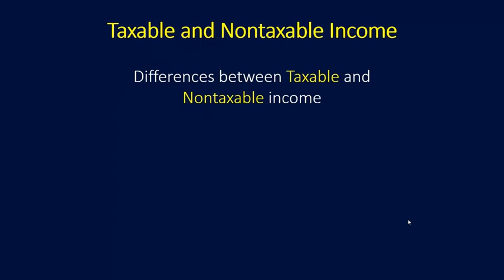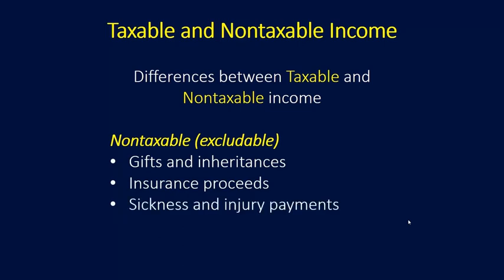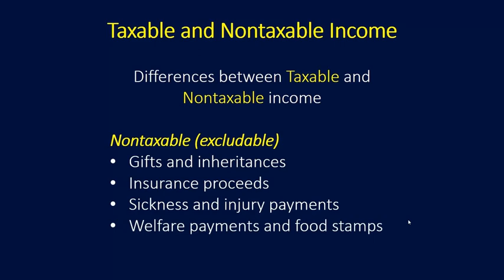Differences between taxable and non-taxable income: non-taxable income is considered to be excludable. These are gifts and inheritances, insurance proceeds, sickness and injury payments, welfare payments, and food stamps. All of these are considered non-taxable or excludable income.